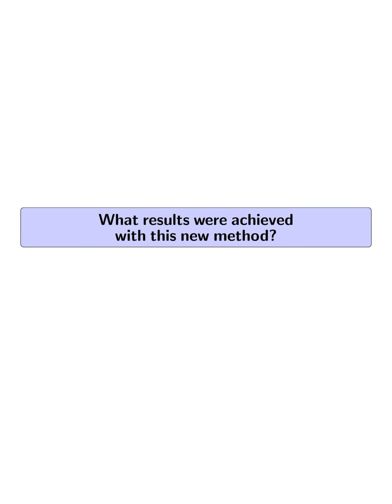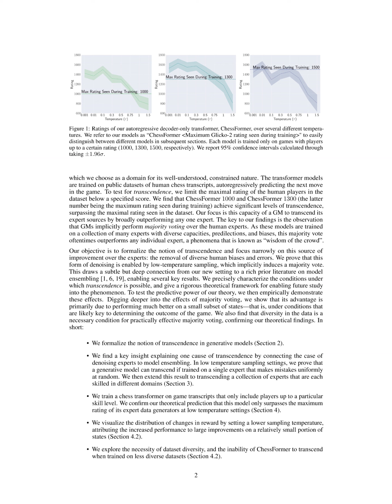What results were achieved with this new method? The new method achieved transcendence in generative models, specifically in the context of chess modeling. The ChessFormer 1000 and ChessFormer 1300 models were able to surpass the maximum rating seen in the dataset, demonstrating significant levels of transcendence by outperforming the human players who generated the training data.